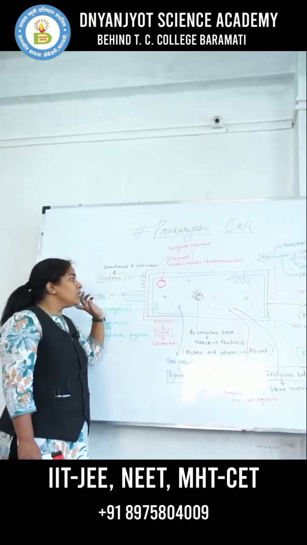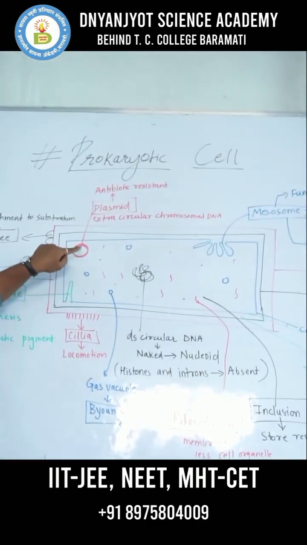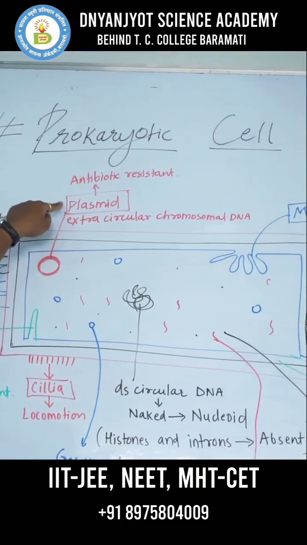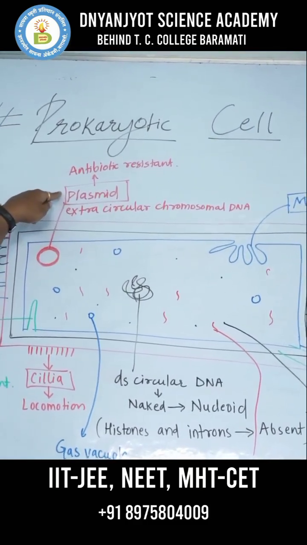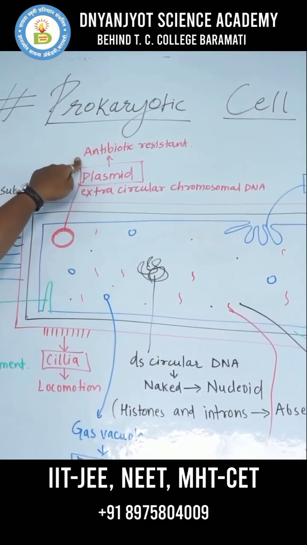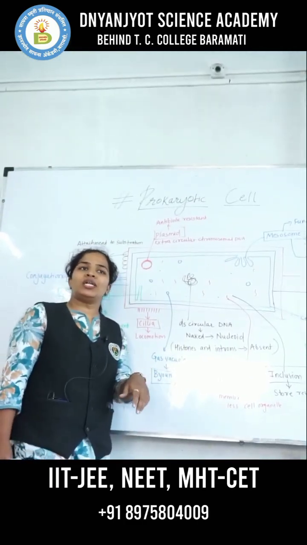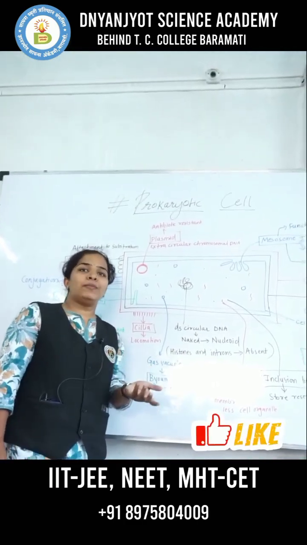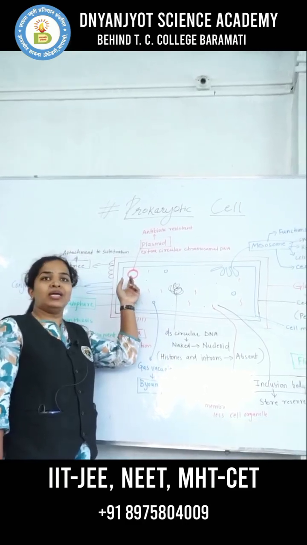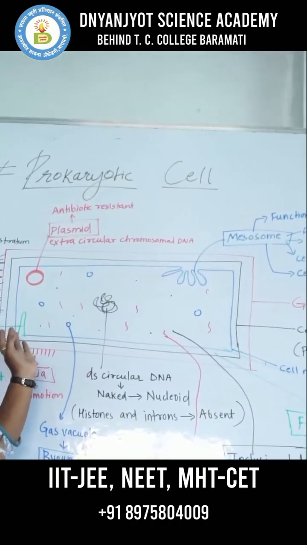The prokaryotic cell has another extrachromosomal DNA called the plasmid. What is the property of plasmid? Plasmid confers antibiotic resistance. Hence, if a person suffers from a bacterial infection, most of the time the doctor replaces the medicine, because if the bacteria has a plasmid, it may show antibiotic resistance.